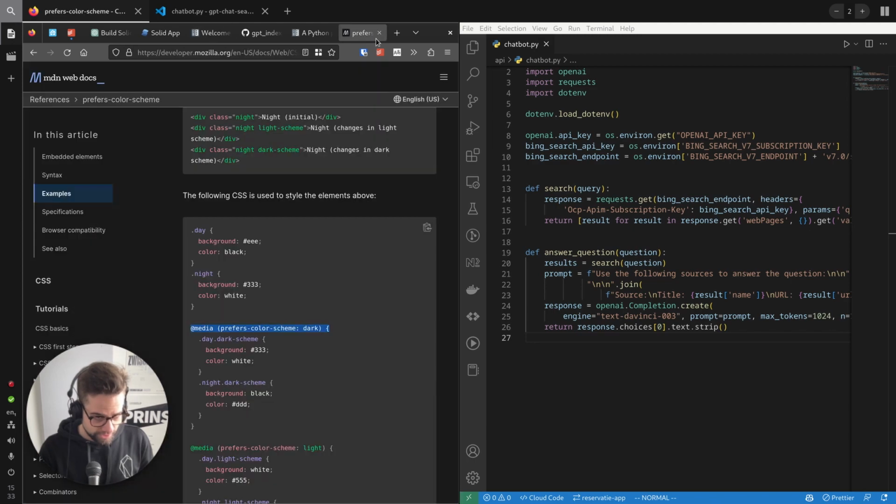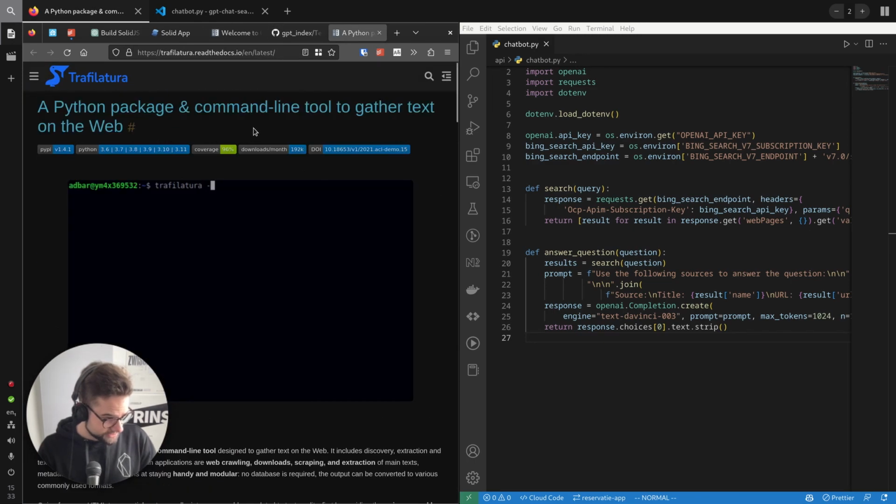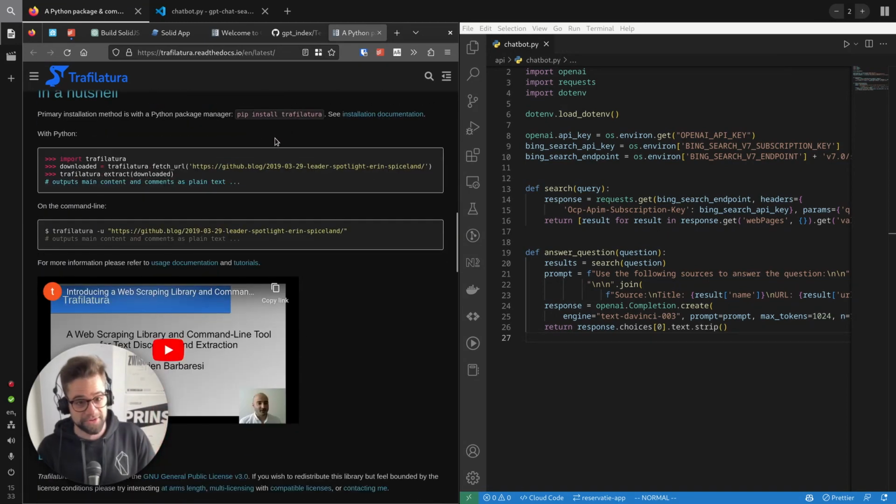And I've also found this trafilatura. I don't know which language accent I should pronounce this in. But with this one, you can give it a URL and it will give you clean plain text based on the URL. So those two things together, that should get us there. So yeah, let's see what we can do.